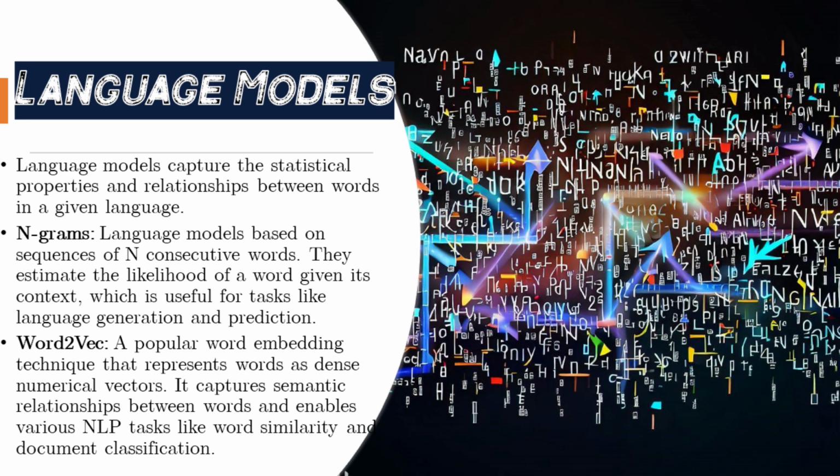Word2vec, a popular word embedding technique, represents words as dense numerical vectors. It captures semantic relationships between words and enables various NLP tasks like word similarity and document classification.